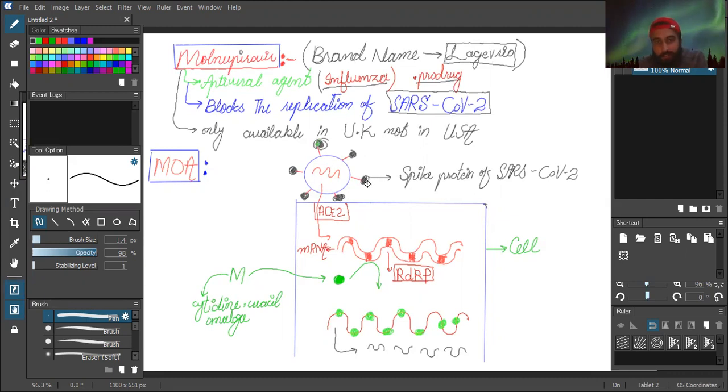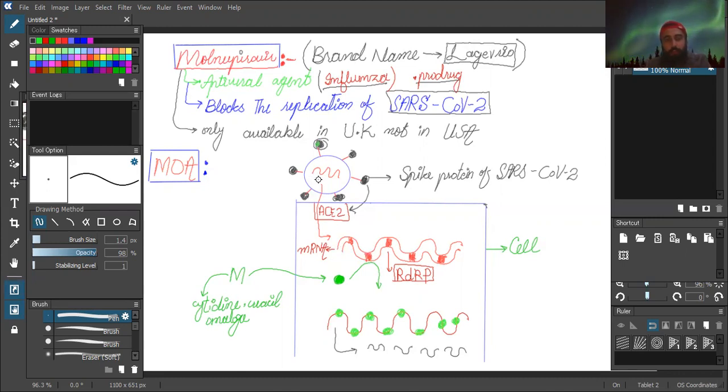The spike protein of SARS-CoV-2 uses the ACE2 enzyme, or we can say receptor, which is present in major body organs like lungs, kidney, and heart, etc. So when this COVID-19 enters through this ACE2 receptor, it enters into the cell.